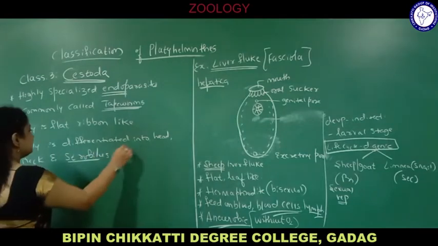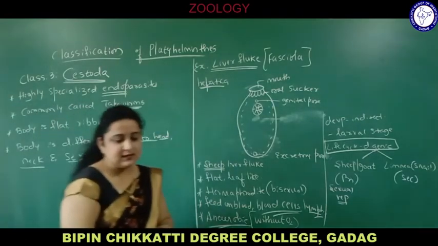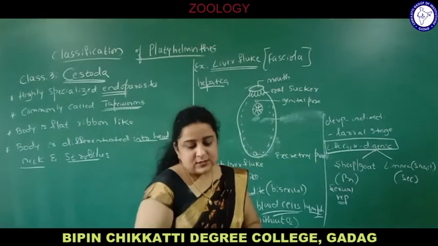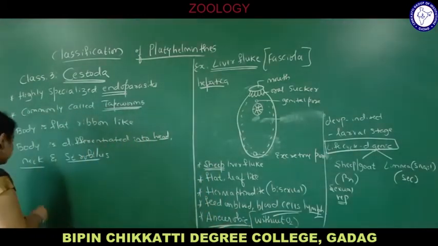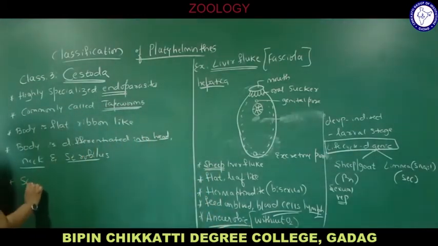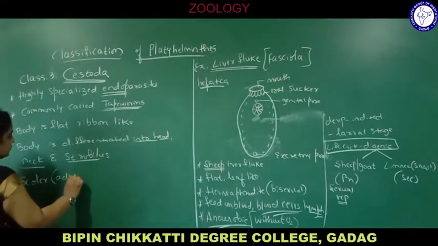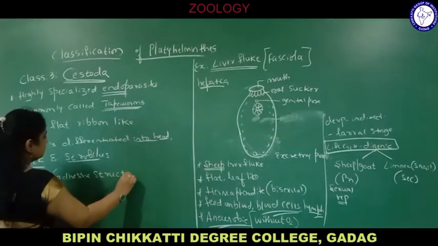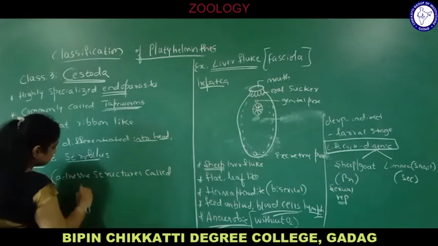The different parts of the body of tapeworms are head, neck, strobilus, proglottids, etc. Scolex is provided with adhesive structures. Scolex has hooks and suckers, which are its adhesive structures.